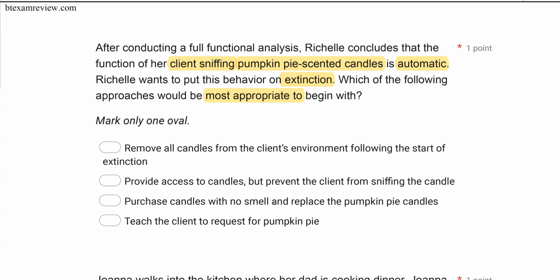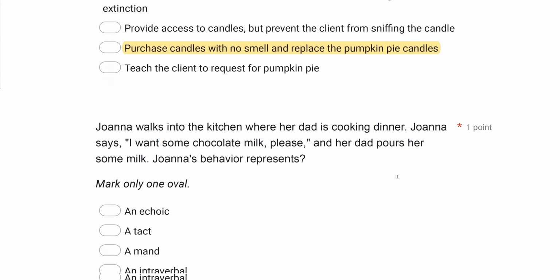And then D, teach the client to request for pumpkin pie, maybe later on, but pumpkin pie doesn't have anything to do with this. It's all about the scented candles. So be careful of associating the two just because they have similar ideas. We're looking specifically at the candle sniffing behavior. And so in this case, the way to withhold reinforcement while still giving them a chance to respond is to purchase candles with no smell and then replace the pumpkin pie candles.